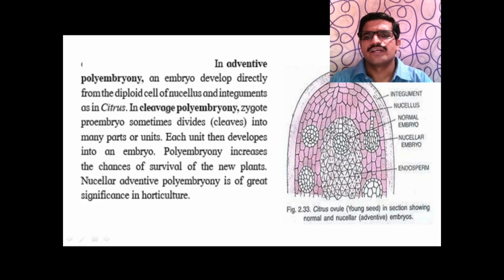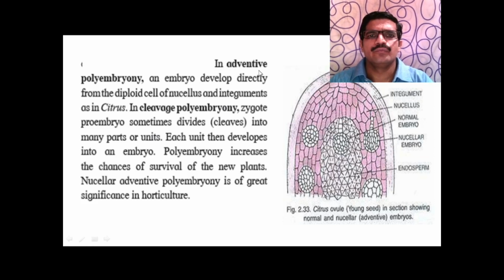So this is the diagram of the citrus ovule in section, showing normal and nucellar embryos. This is the outer integument. This is parenchymatous tissue called nucellus. This is the normal embryo. This is the nucellar embryo, and this is endosperm. This endosperm tissue nourishes the normal embryo, and these are the nucellar embryos, or more than one embryo within this seed.